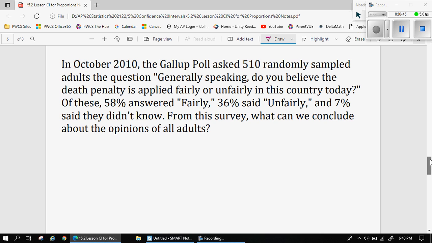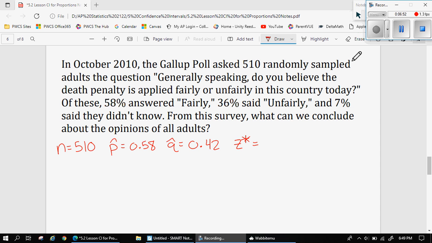So let's get back to our Gallup poll. And I want to document some things here real quick. I like to start by documenting the values I have. So my sample size is 510. P hat, that's my proportion of interest here. Success is somebody saying they think it's fairly applied. So Q hat is 1 minus P hat, 0.42.